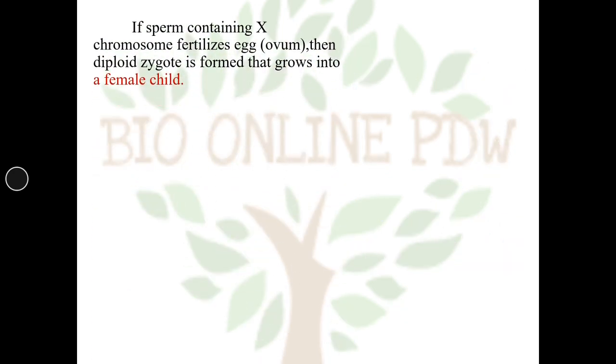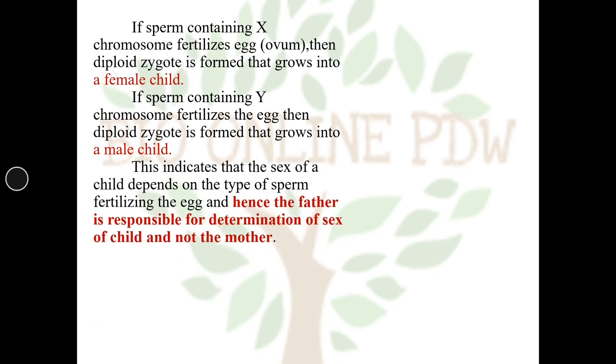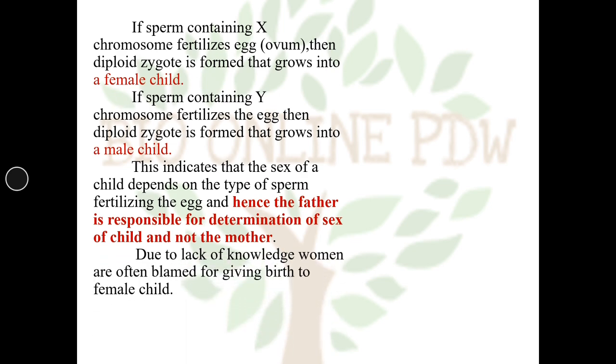If the sperm containing X chromosome fertilizes the egg, then a diploid zygote is formed that develops into a female child. Just now I have explained. If the sperm containing Y chromosome fertilizes the egg, then a diploid zygote is formed that develops into a male child.